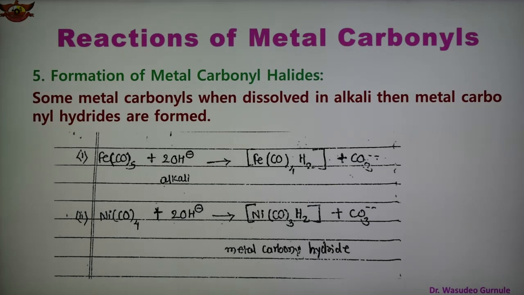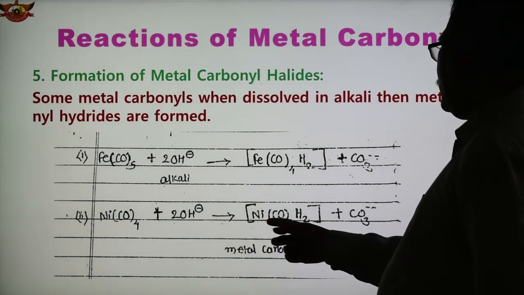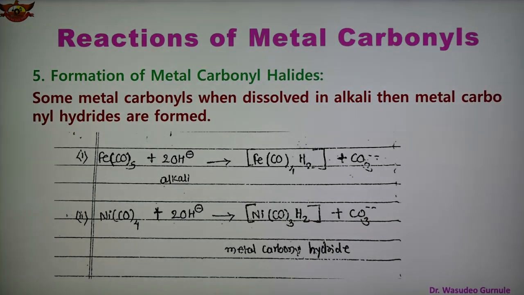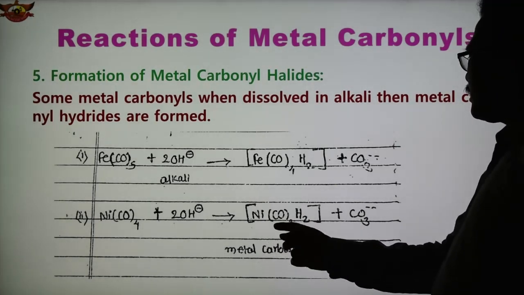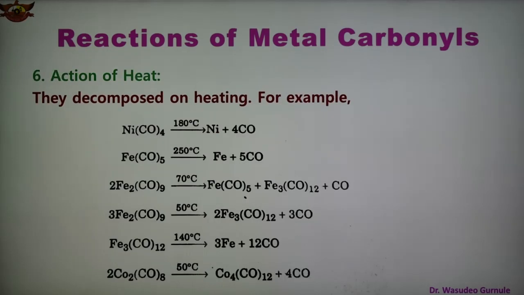Another reaction: Ni(CO)4 with 2 OH minus reacts with alkali, then forms Ni(CO)3H2 and CO3 2 minus is the other product. In this way, metal carbonyl hydride forms. In this case nickel tricarbonyl hydride is the product. So metal carbonyl hydride is formed when it reacts with the alkali. Number 6, what is the action of heat now here?